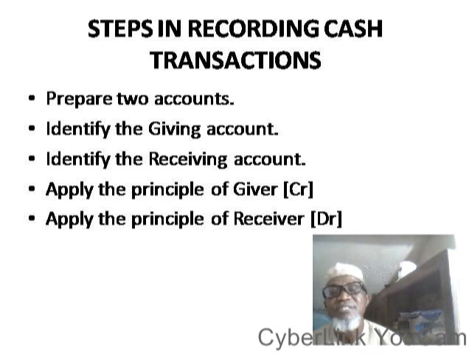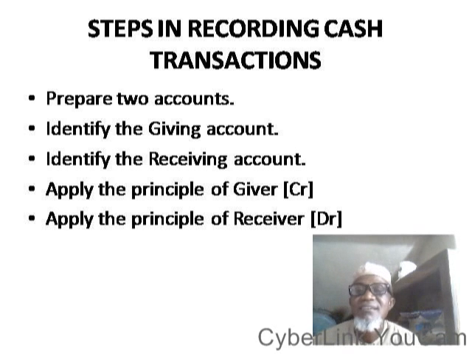It now leads us to the seventh procedure, which is the identification of the giver account. At the same time, the eighth point is that you have to identify the receiving account, meaning that you have to identify which transactions are going to the receiving account.